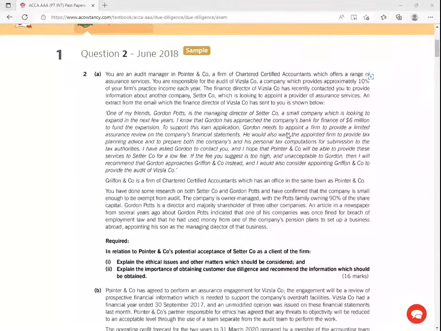Great. So, ladies and gentlemen, we are given a good question here. You're told, required in relation to Pointer and Company's potential acceptance of a company as a client of the firm: one, explain the ethical issues, very common in your exam, and other matters which should be considered. Number two, explain the importance of obtaining customer due diligence, right? And recommend the information which should be obtained.